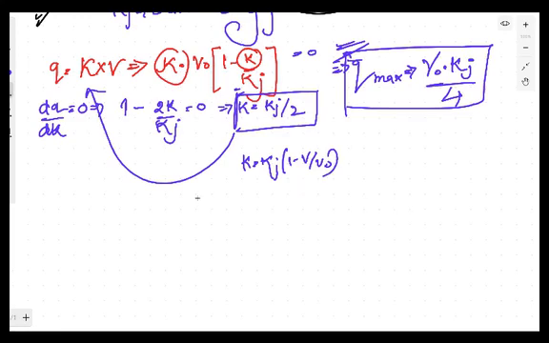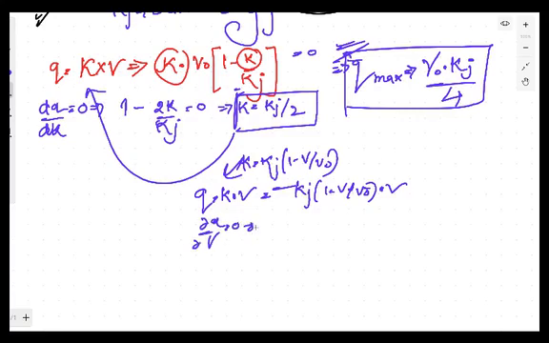No problem. We have the relation Q is equal to K into V. Now you will replace K. You will get K is equal to Kj into 1 minus V upon V naught, into V. Now what will you do? You have Kj and V naught, which are maximum and constant quantities. Now we will differentiate with respect to V, and calculate the value of V. Then we will put it here, and you will get the value of maximum capacity. Whatever the relation is, the concept is the same, the process is the same. This is how they ask different questions.